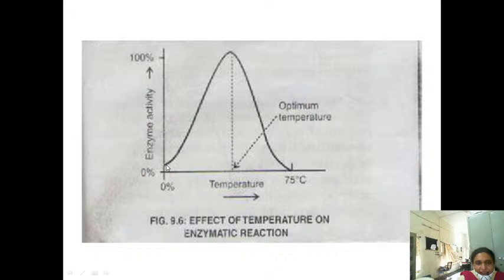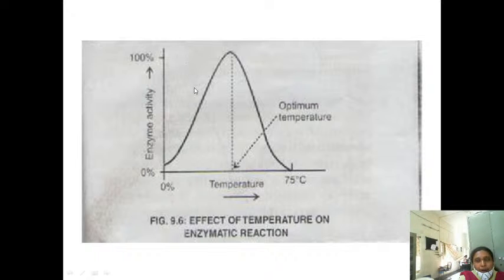See here, slowly if you increase the temperature, the rate of enzyme activity increases and it reaches the peak at a certain temperature. After that there is a decline. This peak point is the maximum enzyme activity, at around 37 degrees centigrade, which you can call the optimum temperature. Optimum temperature means the temperature at which the enzyme exhibits its maximum activity.